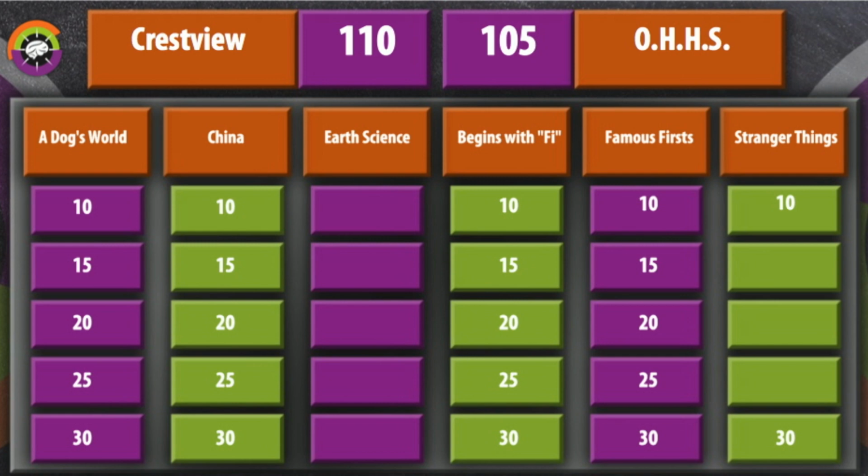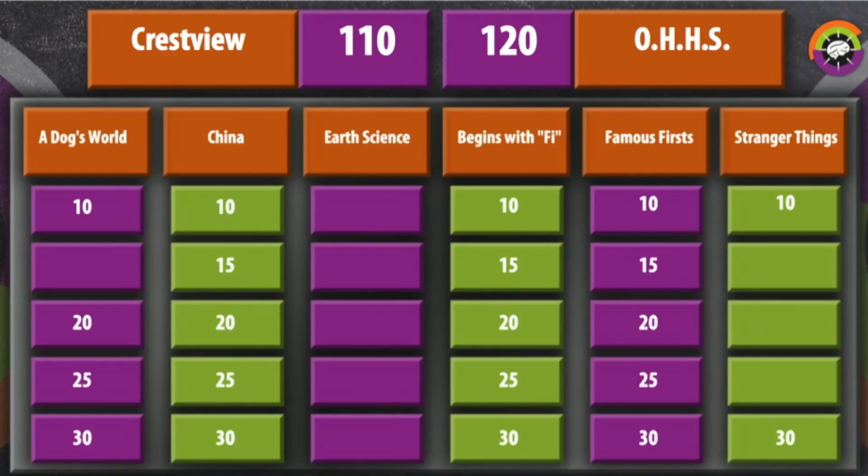Let's go A Dog's World 15. A Dog's World for 15 points. Identify each of the following associated with dogs. A non-functional 5th toe that is often removed. That will be Ottawa Hills. Thomas? Dewclaw. Dewclaw is correct. Ottawa Hills snatched back control and the lead.